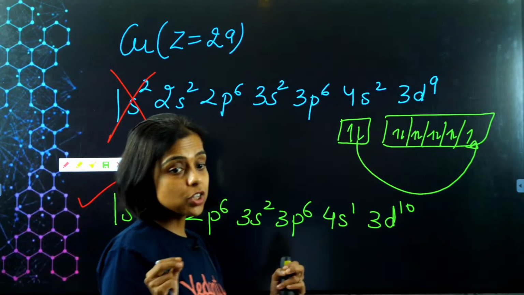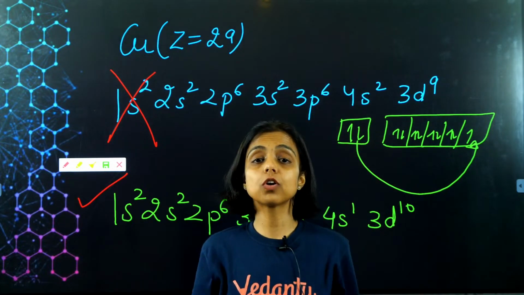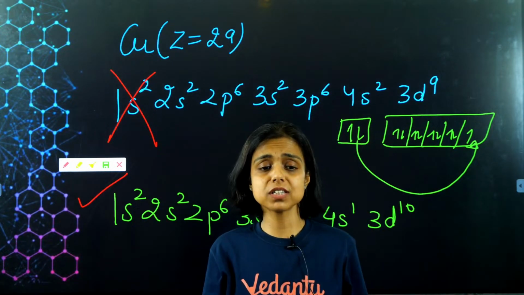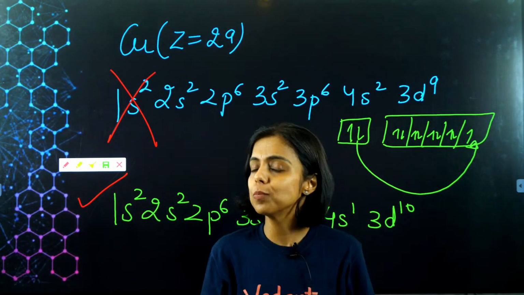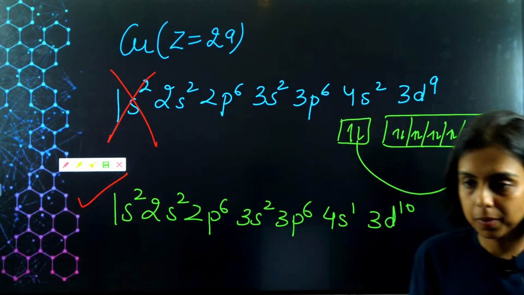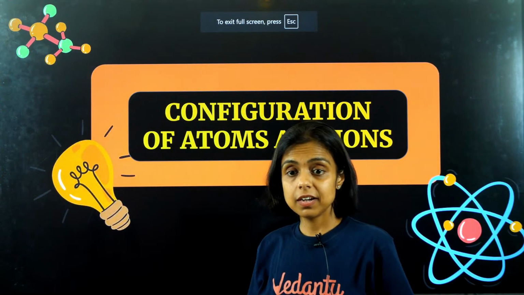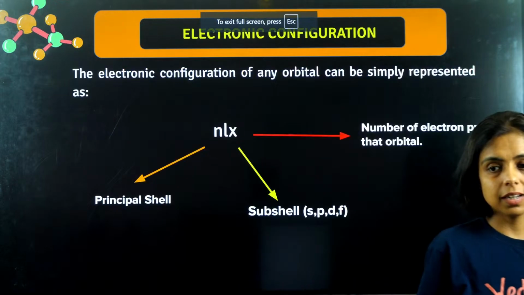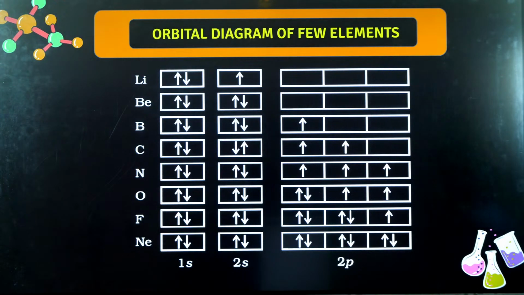Just make sure, guys, you keep in mind these special exceptional cases for copper and chromium, and we do have reasons for them: more symmetry, more stability because of more exchange energy. So I hope it is now clear, guys, how to write the configuration. You can see the electrons filling in various atoms, lithium, beryllium, depending upon their atomic number.